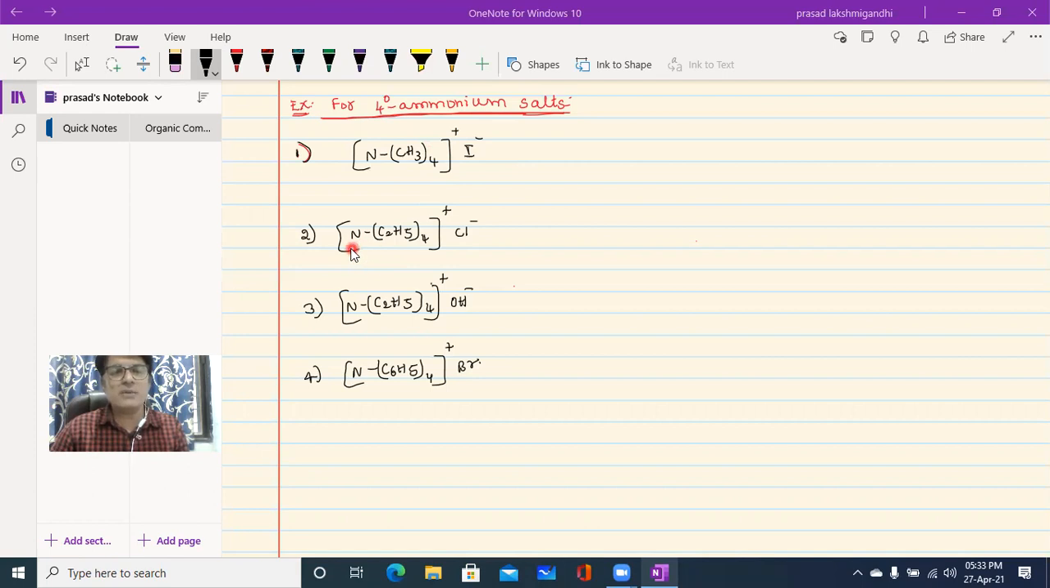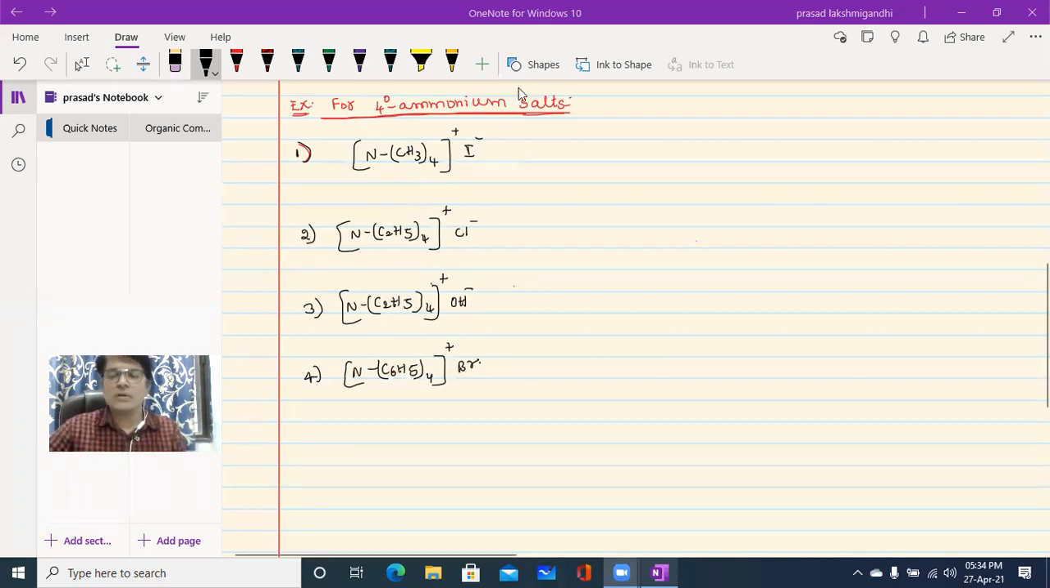What about the second example? Please guess. If it is methyl there, here it would be ethyl. How can we give the name of this quaternary ammonium salt? Tetraethyl ammonium chloride. And what about this one? Tetraethyl ammonium hydroxide. What about this one? Tetra C6H5, simply we can give the name as a phenyl group, isn't it? Then tetraphenyl ammonium bromide. So these are the examples and the names for quaternary ammonium salts.